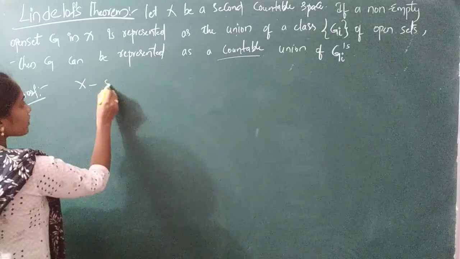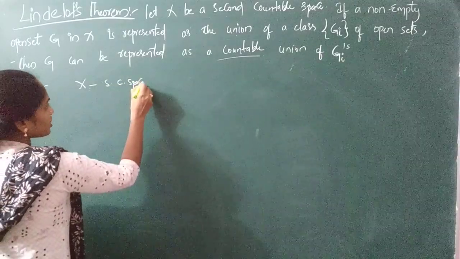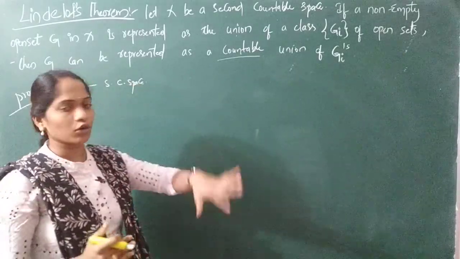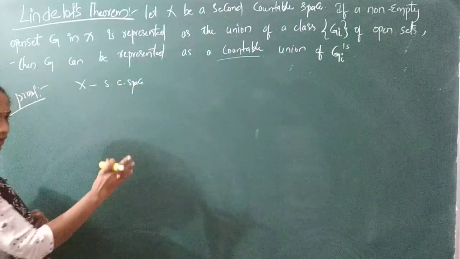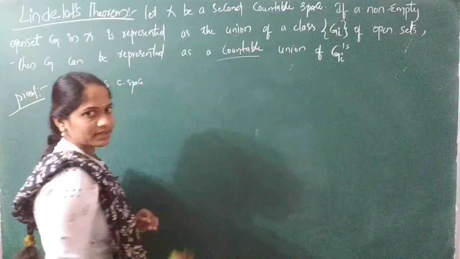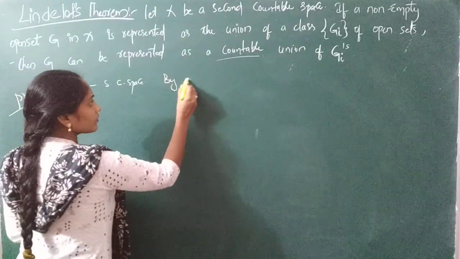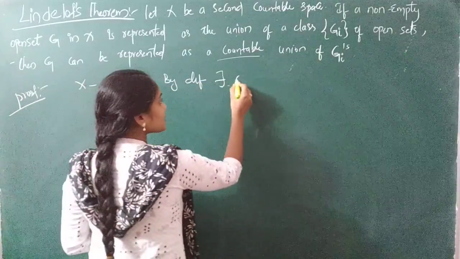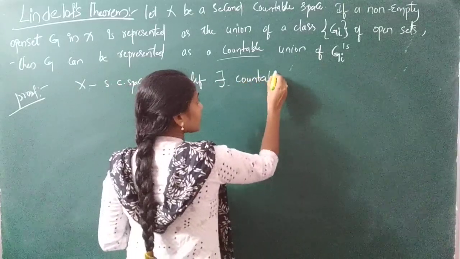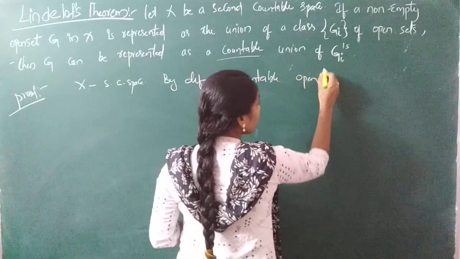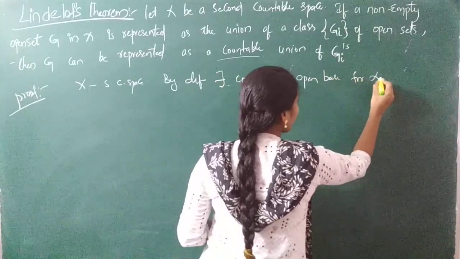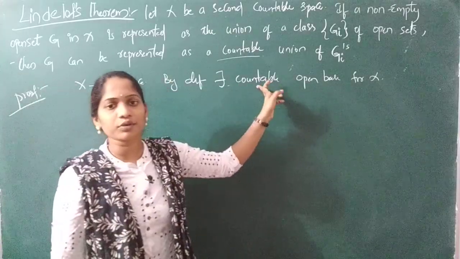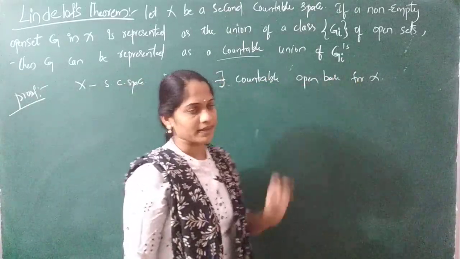X is a second countable space. I'm just explaining orally, and afterwards we'll look at the overall theorem, right? So now you have taken X is a second countable space. By the definition of second countable space, what has to exist? There exists a countable open base for X. Got my point? By the definition of second countable space, there exists some countable open base. Let us take some open base.